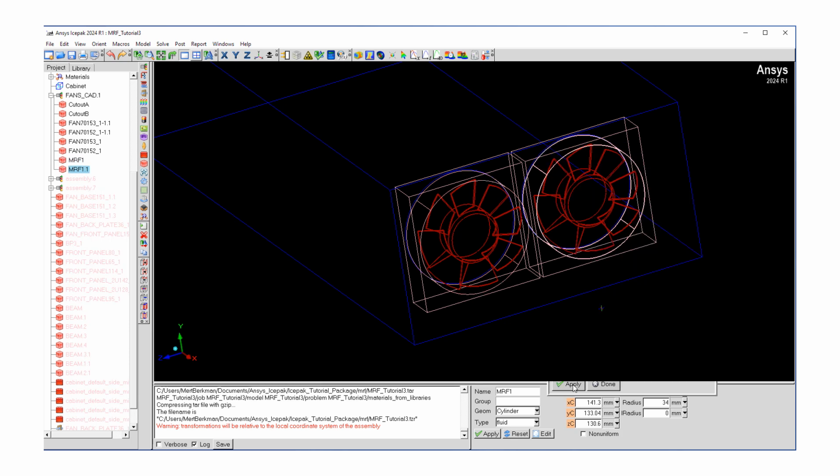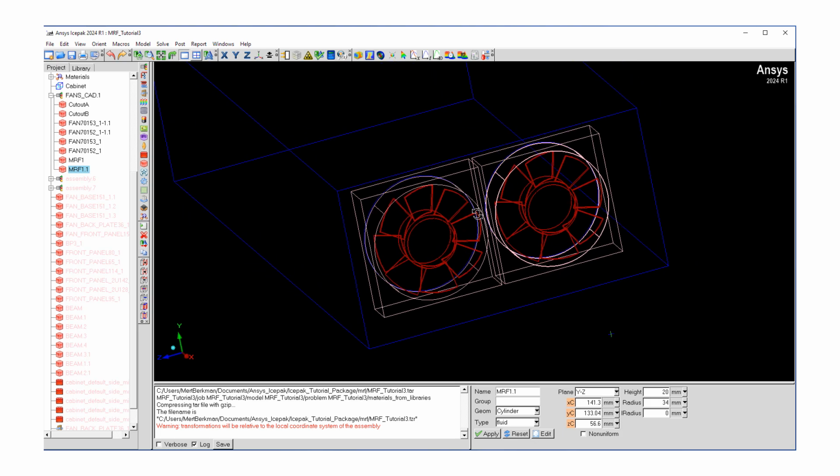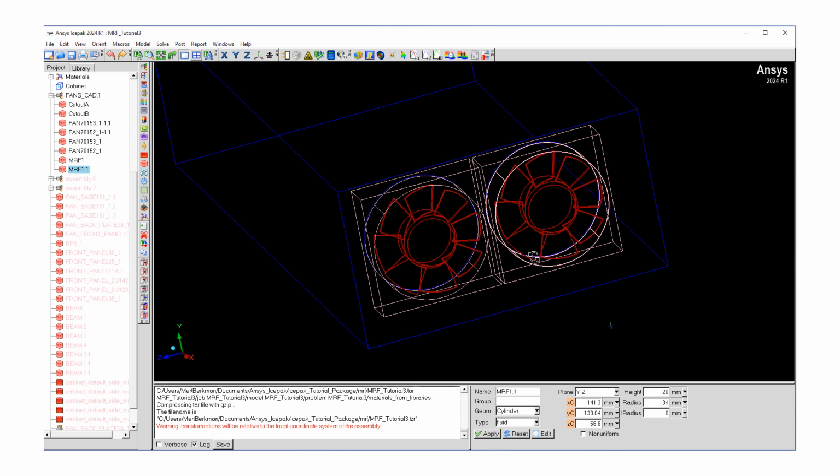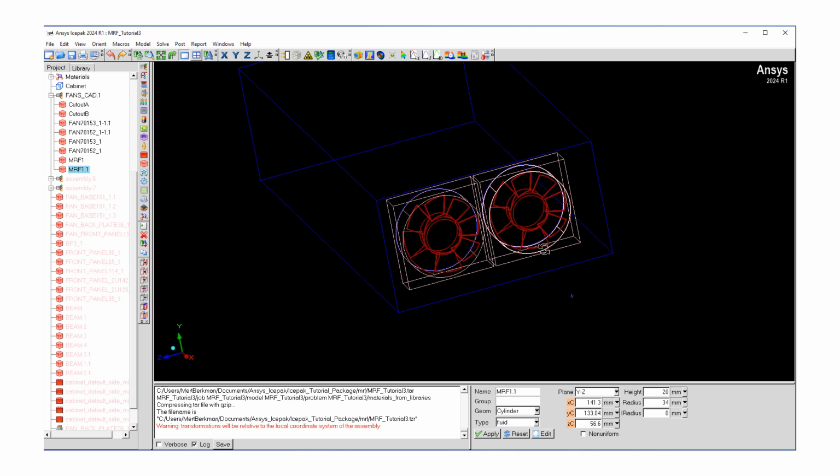Let's hit apply. And as you can see, again, we have a nice fluid volume around our geometry. Let's rename this MRF2.